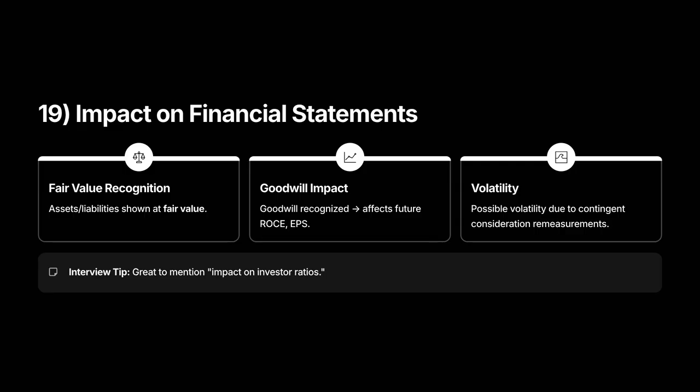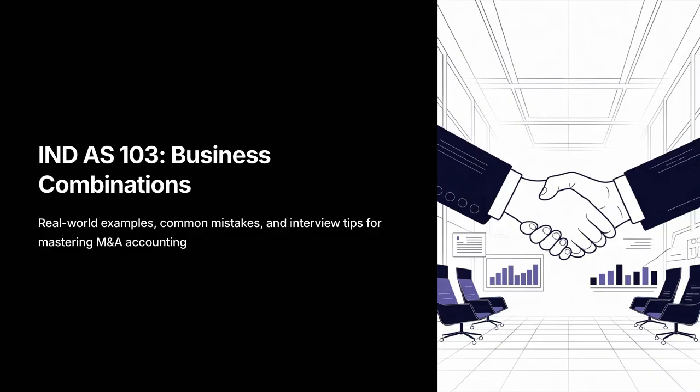Immediate balance sheet effects: assets and liabilities of the acquiree are reported at fair value. Goodwill is added as an intangible asset. NCI appears in equity. Ongoing effects: future profitability ratios, return on capital employed (ROCE), and earnings per share (EPS) can be affected by additional goodwill and by amortization of recognized intangibles. Contingent consideration remeasurements can cause profit volatility. Practical interview line: point out how analysts adjust post-acquisition figures for comparability and pro forma analysis.